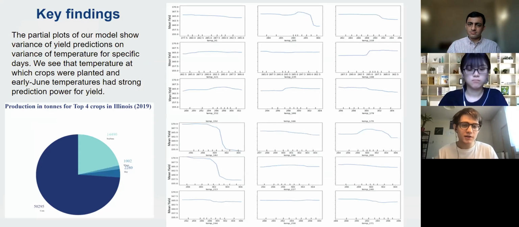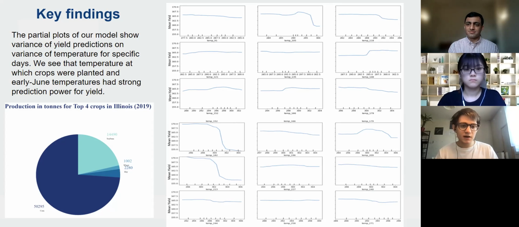We also did partial plots for all the data our model used. Just to recap, we used temperature, EVI, and geospatial data for our model to predict yields. By doing partial plots of temperature, we could predict how the yield changes if, say, the temperature in April on a specific day goes up or down. The plots show that under temp 105, around 100 days into the year, if the temperature is too extreme, then the yield decreases quite a bit. And it's quite good between 290 and 295 Kelvin.